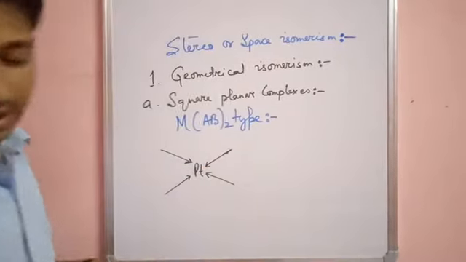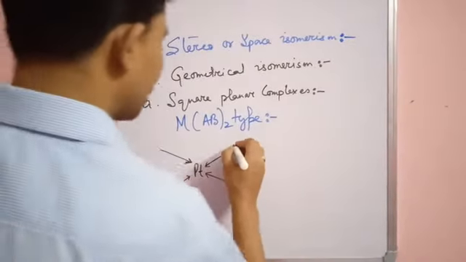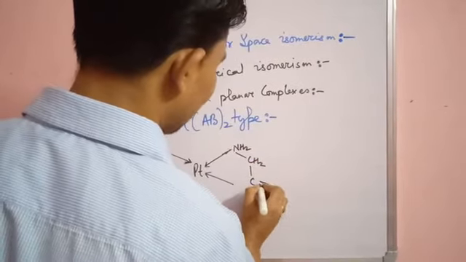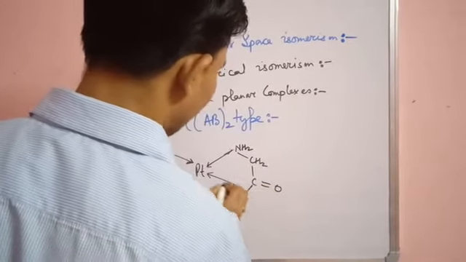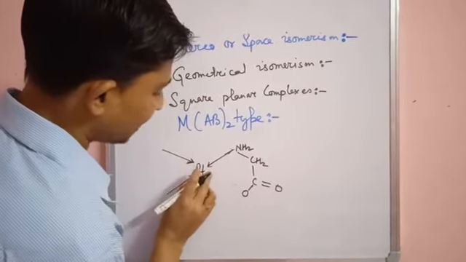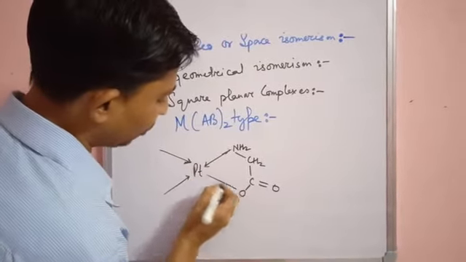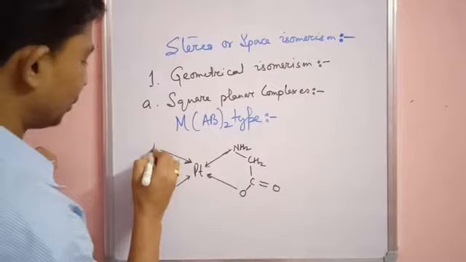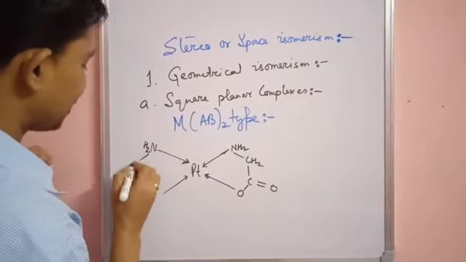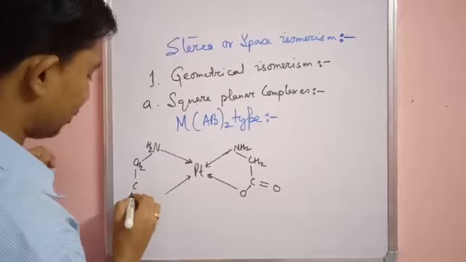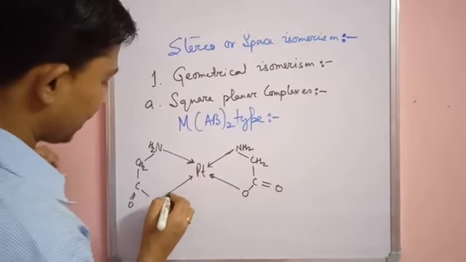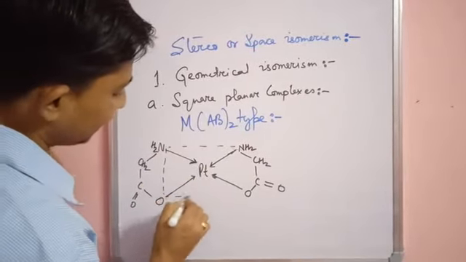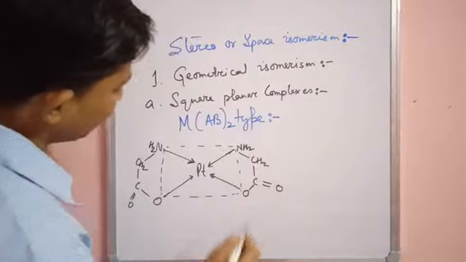So here we have a bidentate ligand: NH2, then CH2, then C double bond O, then O, coordinated to platinum through the oxygen atom. And here also the same: NH2, CH2, C double bond O, then O, coordinated through oxygen. So it is a square planar complex with a ligand of AB type, a bidentate ligand.